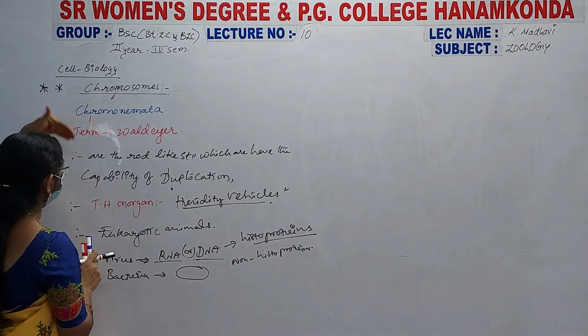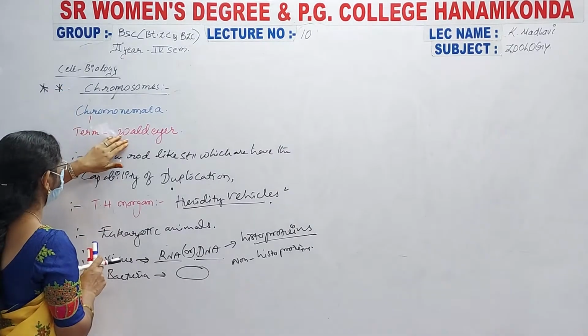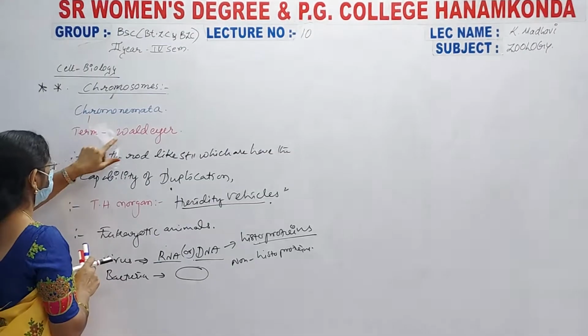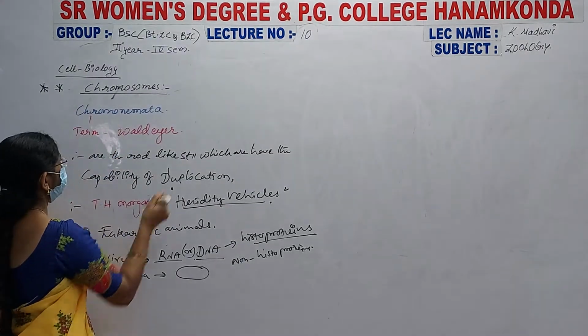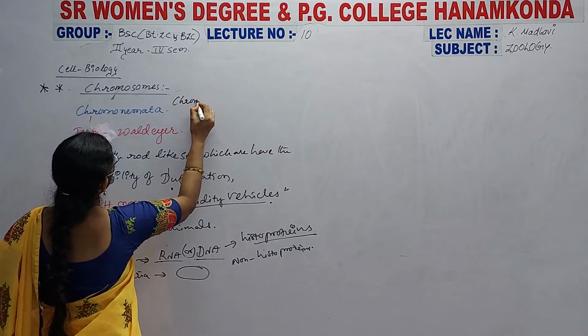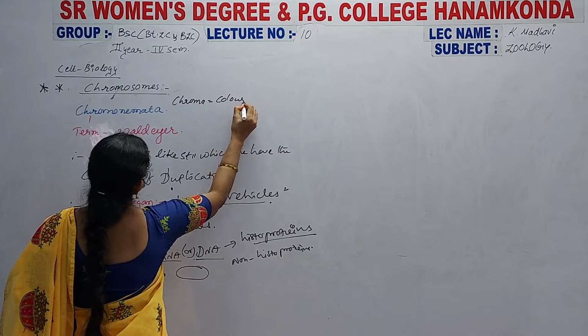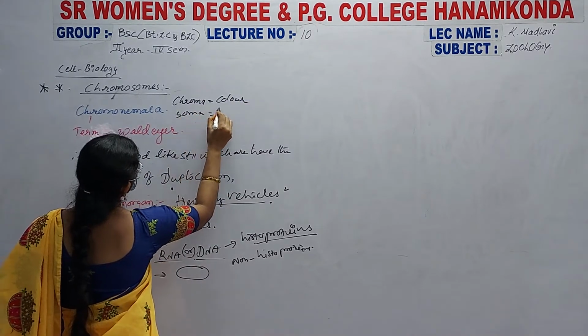Okay, once again a quick recapitulation about chromosomes. Chromosomes were first discovered by the scientist Waldeyer, and he gave them the name chromosomes. Chrom means color, soma means body.